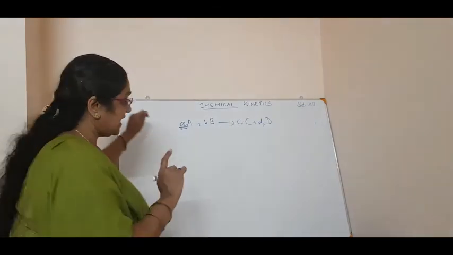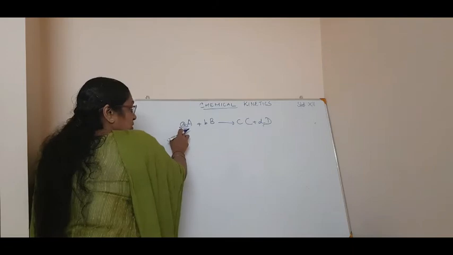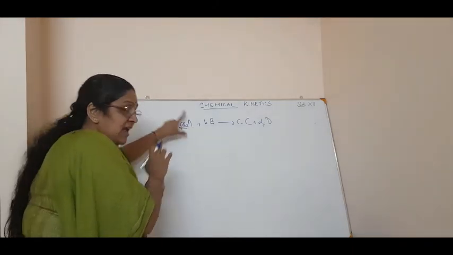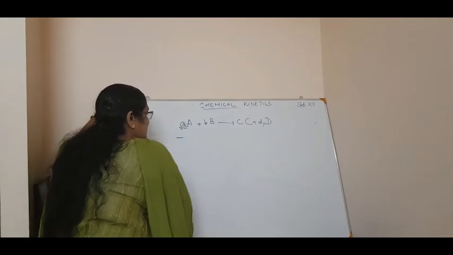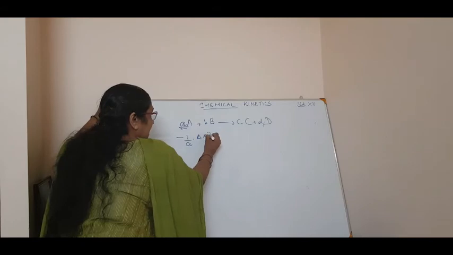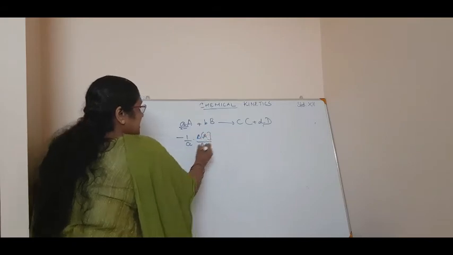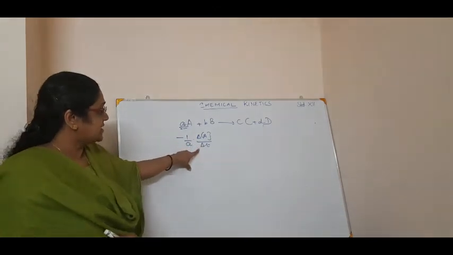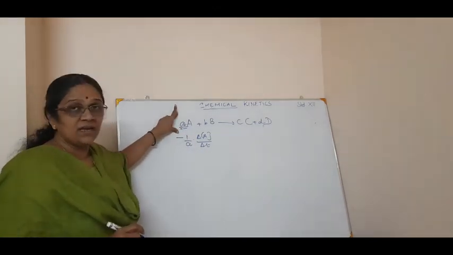If you write the rate of reaction with respect to the reactant A, I can write it as minus 1 by a into delta A by delta t. See? This is how you write the rate of reaction for a generalized equation.